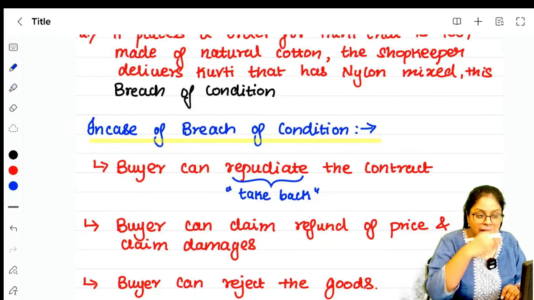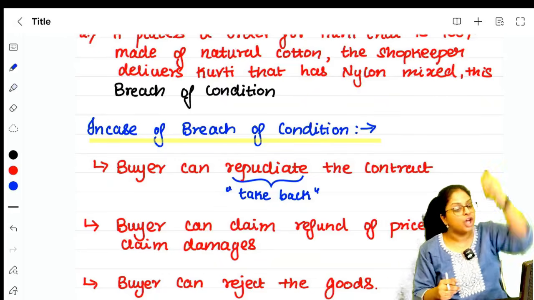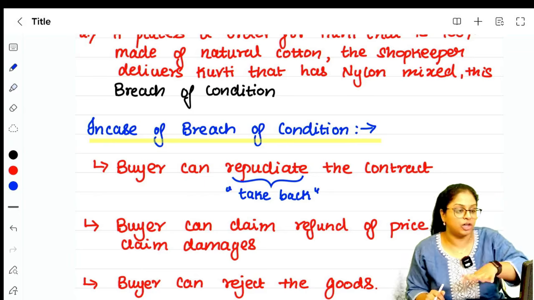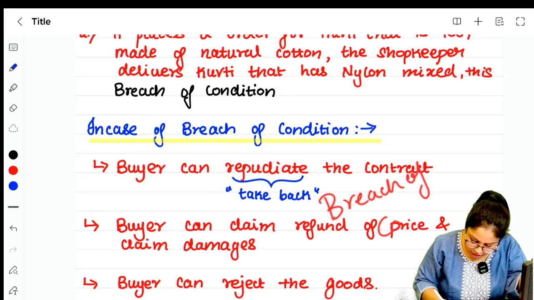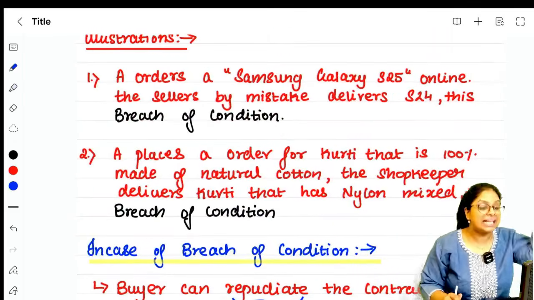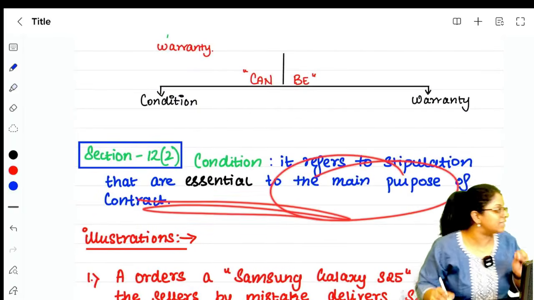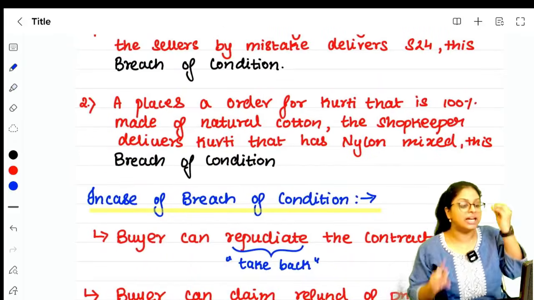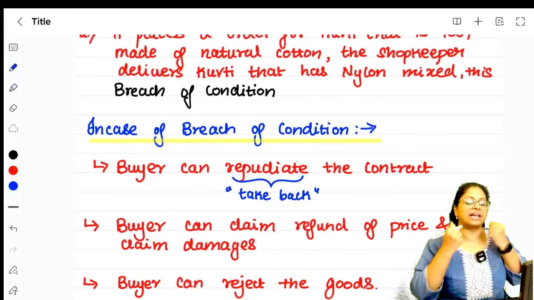Right? What do you do in Flipkart? Whenever the delivery guy comes, you tell wait, you open the parcel, you see the goods, you see whether what you ordered only came. If it does not come, you throw it on the face, you reject the goods, because here it was a breach of condition. Condition means what? Condition refers to stipulation that is essential to the main purpose of the contract. If there is a breach of condition, then you can repudiate, take back the contract, claim for a full refund, and reject from accepting the goods.